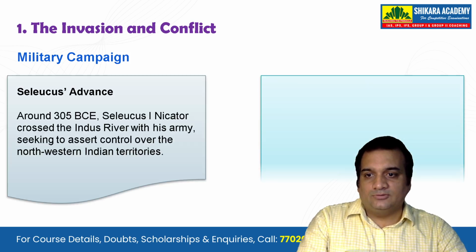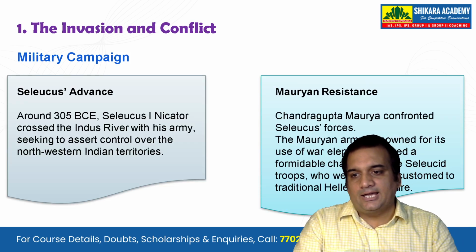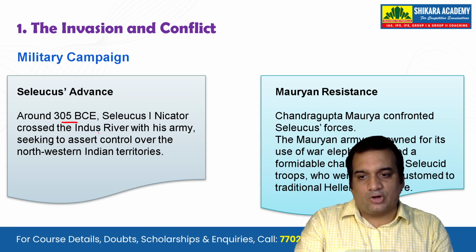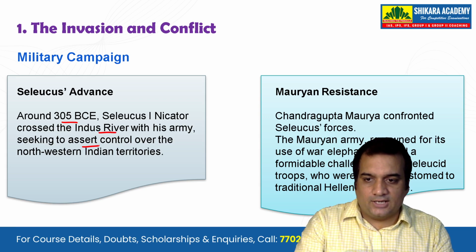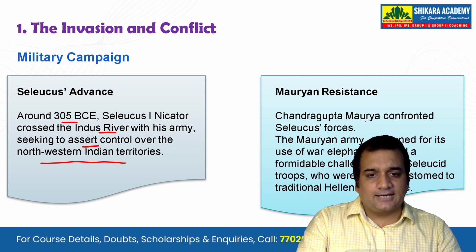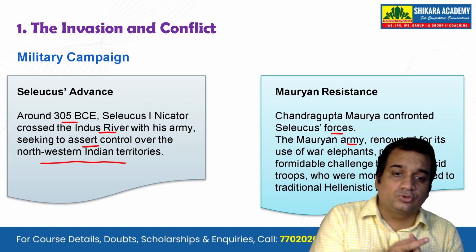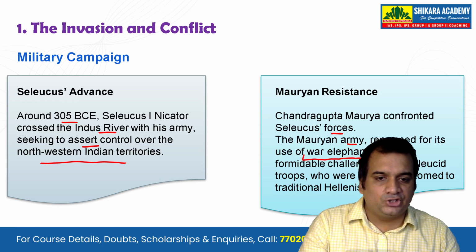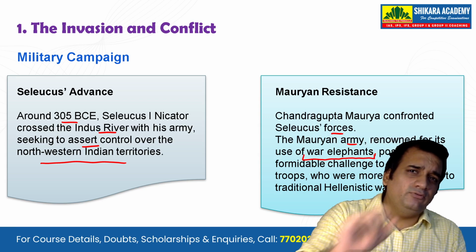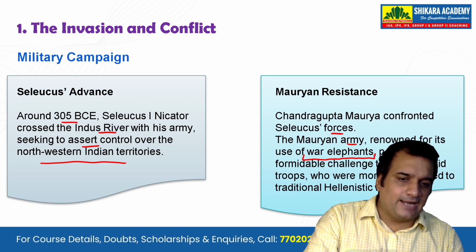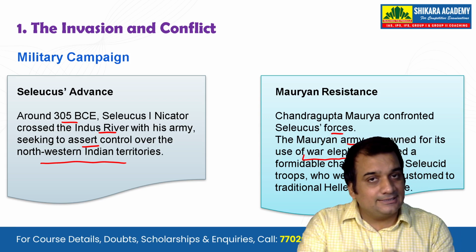Now the military campaign, let's see how it happens. So Seleucus will, around 305 BC, cross the Indus River with his army seeking to assert control over the northwestern Indian territories. Mauryas right now will be confronted with the Seleucus forces. The Mauryan army was renowned for its use of war elephants. Now this war elephant is something very significant which you should remember when we are talking about this Seleucid invasion. Why? We are going to see in the next slide, so please wait a bit, but this is important.